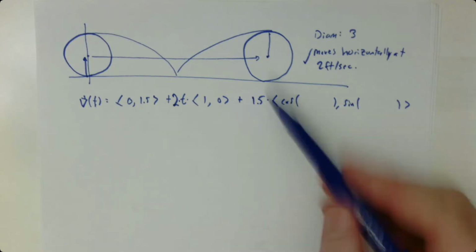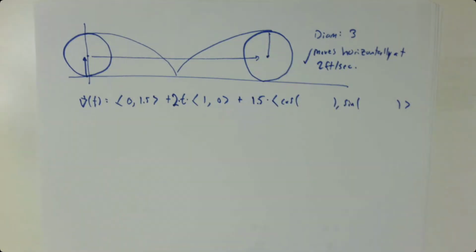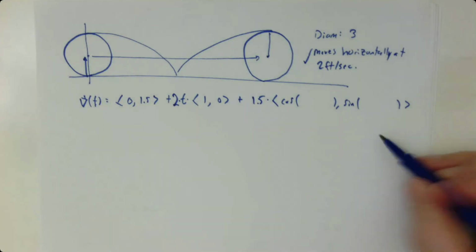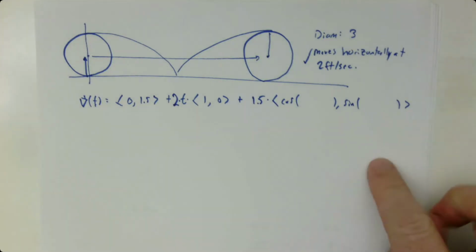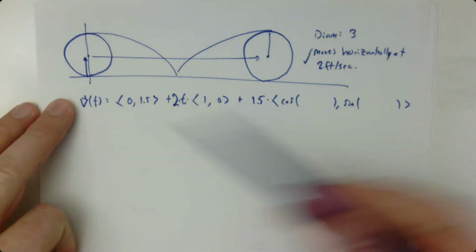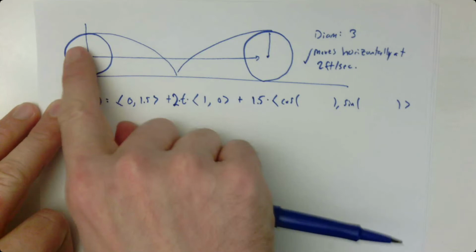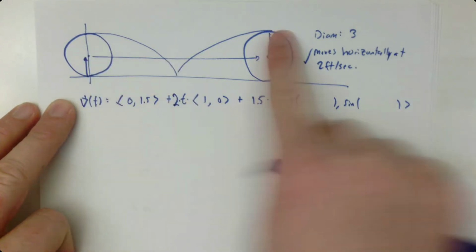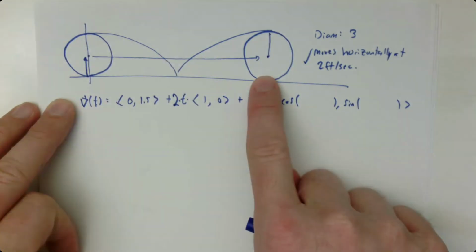Okay, but I still need to know my rotational speed. So let's see, rotational speed, that would be like radians per second, for example. To do that, it would be really helpful if I knew, I know it takes one full rotation to go the circumference.